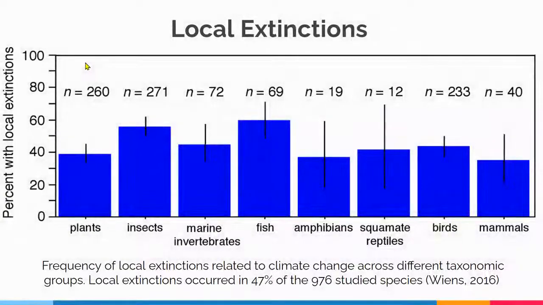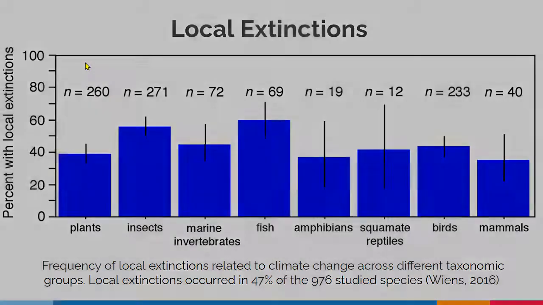Because climate change is occurring so quickly, many species are experiencing local extinctions. One study found that local extinctions occurred in 47% of the 976 studied species categorized here, and this number will continue to rise with increasing temperatures.